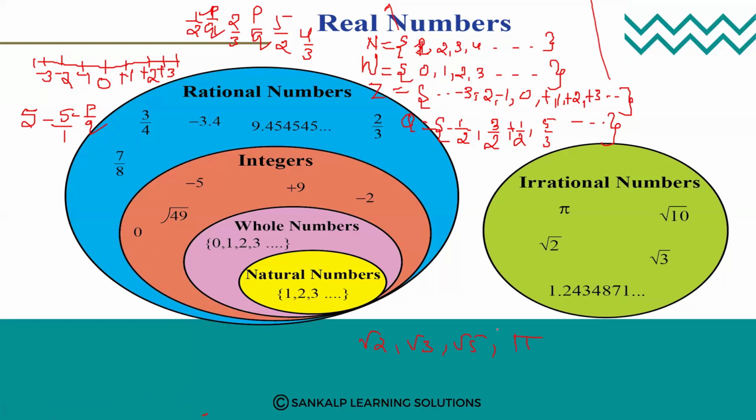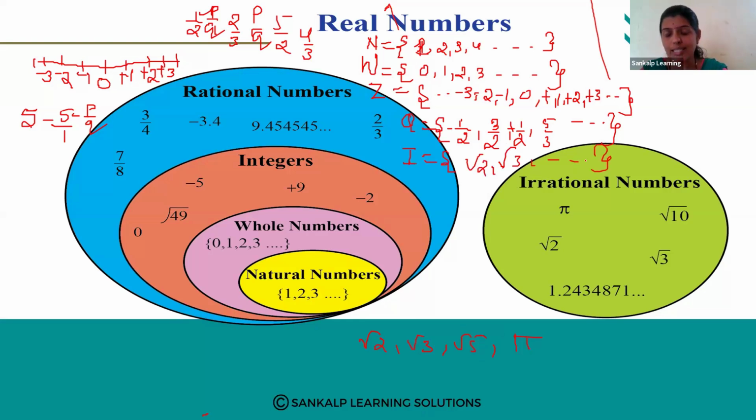These numbers are called irrational numbers, denoted by I or IR. For example, root 2, root 3, and so on.